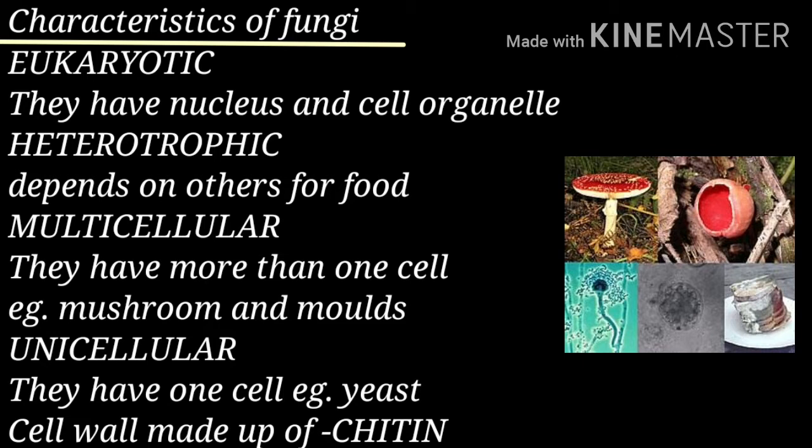Due to lack of chlorophyll, fungi do not prepare their own food. They are heterotrophic, which means they depend on others for food. Most fungi are multicellular, which means they have more than one cell, for example mushrooms and molds. Some fungi are unicellular, which means they have one cell, for example yeast. And the cell wall of fungi is made up of chitin.